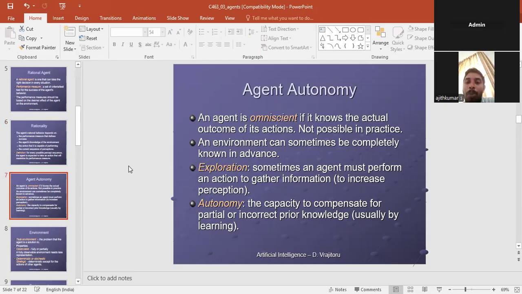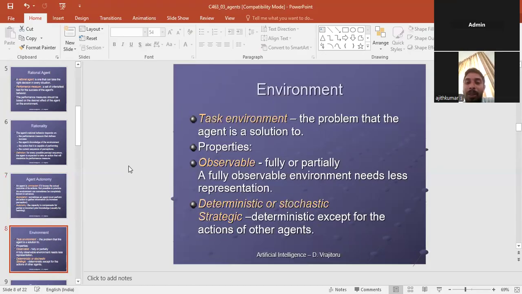The next, agent autonomy. An omniscient agent knows the actual outcome of its action, which is not possible in practice. An environment can sometimes be completely known in advance. See the autonomy: the capacity to compensate for partial or incorrect prior knowledge.